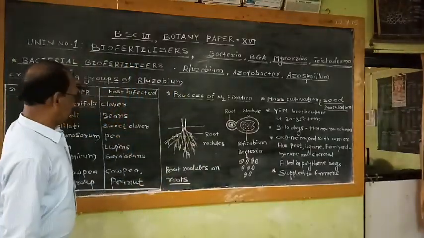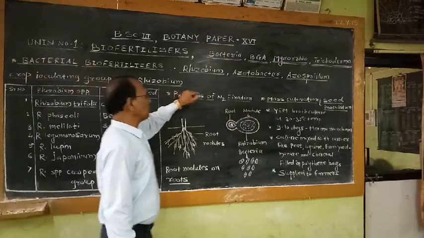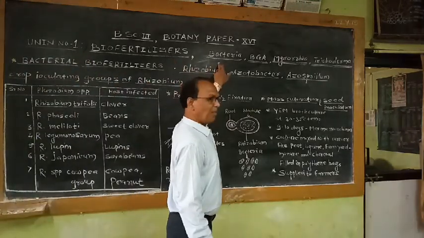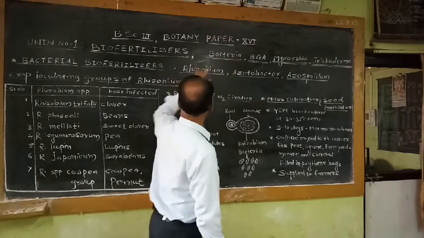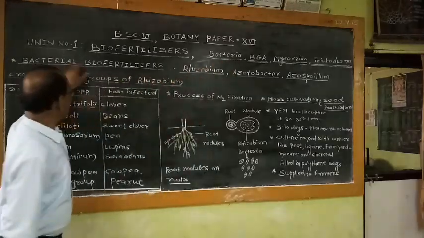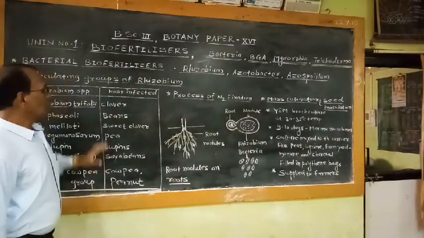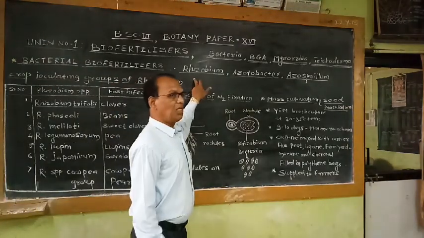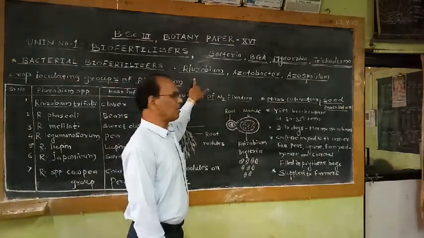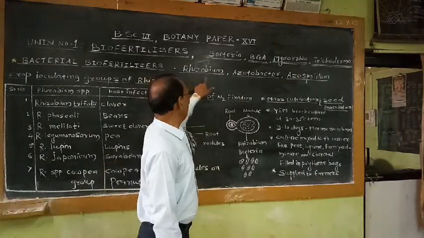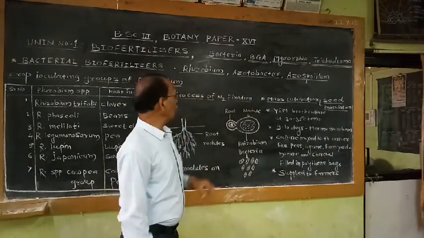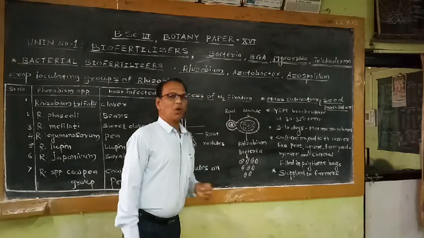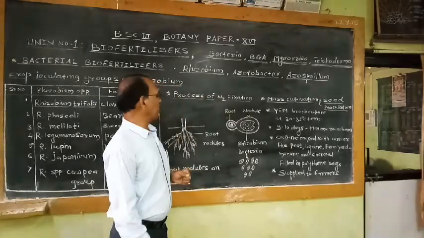One by one I am going to discuss the biofertilizers. Today I am going to discuss the bacterial biofertilizers. These include some species or strains of bacteria. For example, Rhizobium, an example of a symbiotic bacterium.